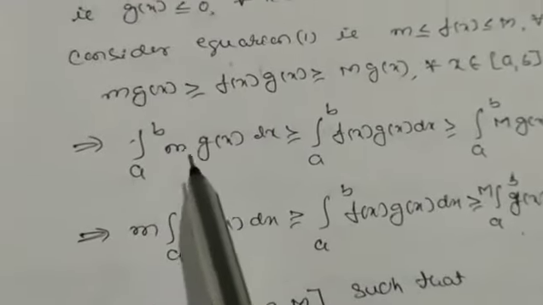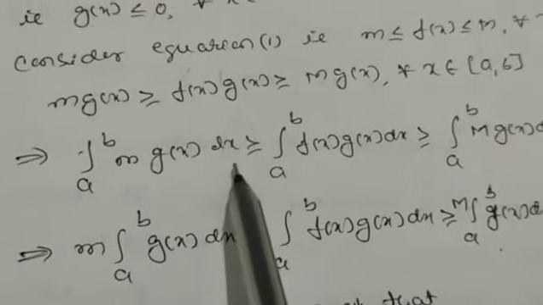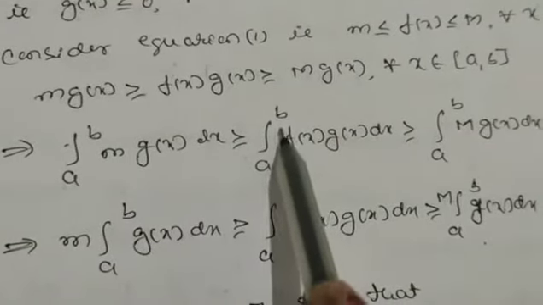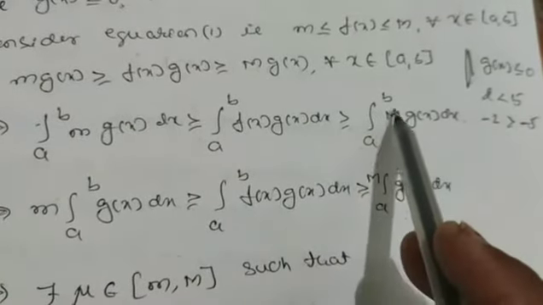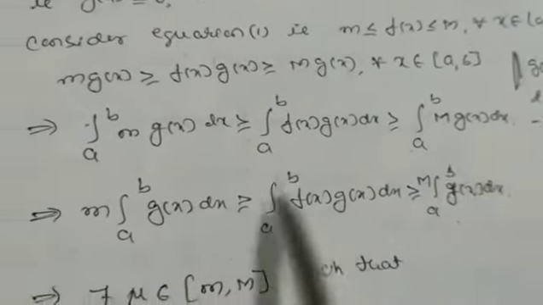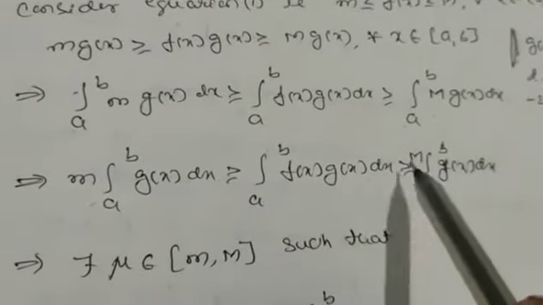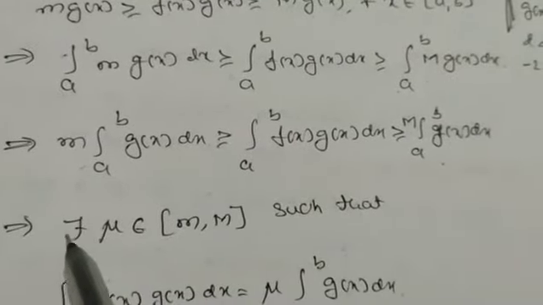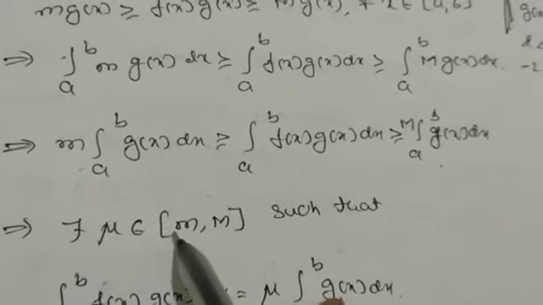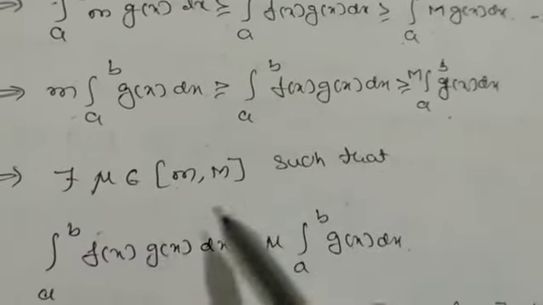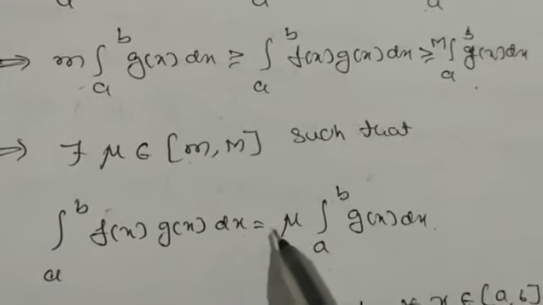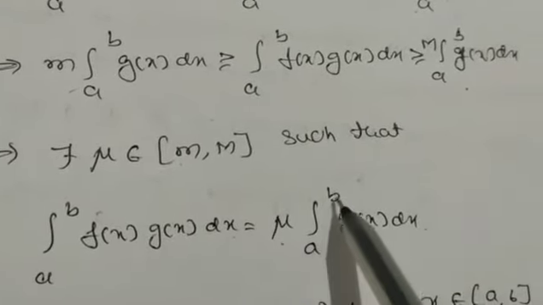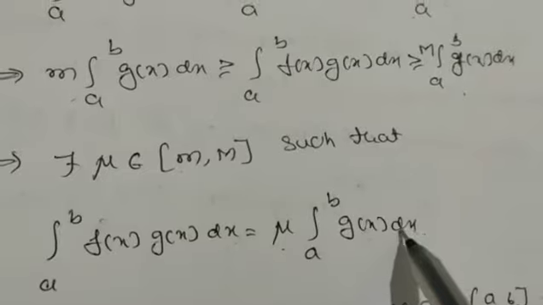Now again, integration from a to b m into g of x dx is greater than or equal to integration from a to b f of x into g of x dx, and it is greater than or equal to integration from a to b capital M g of x dx. Take m outside in all of these. So this implies there exists mu which belongs to between m and M such that integration from a to b f of x g of x dx is equal to mu into integration from a to b g of x dx.